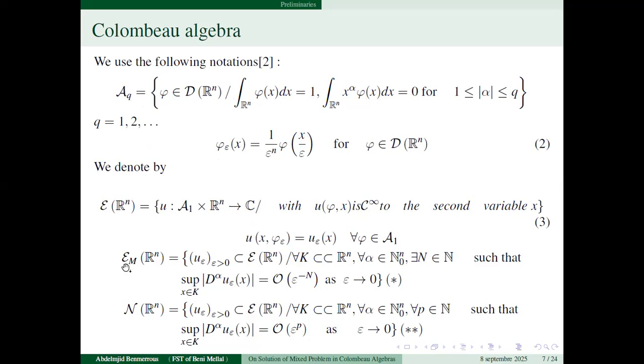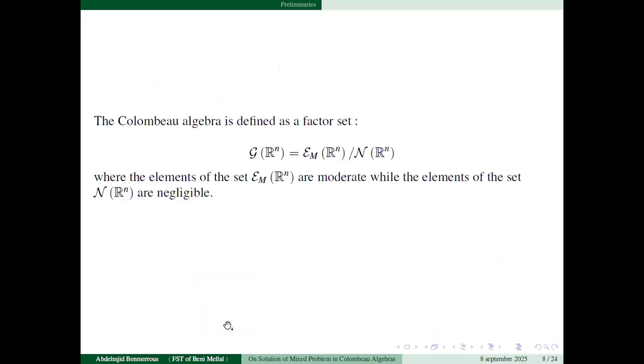And also the set of moderate functions is given by the definition star here, and the set of negligible functions is given by this definition of star. The Colombeau algebra is defined as a quotient set in this equality.